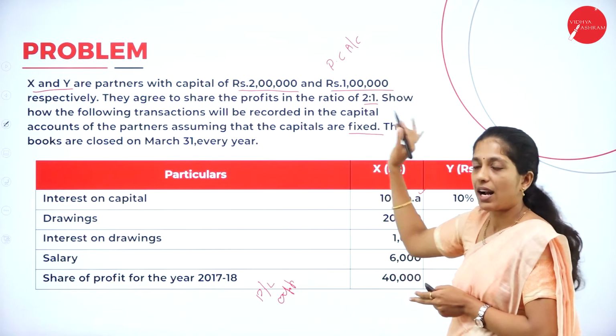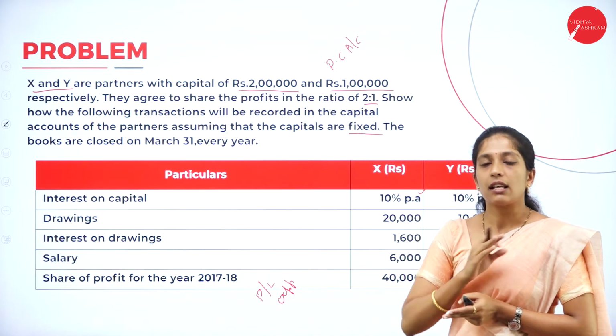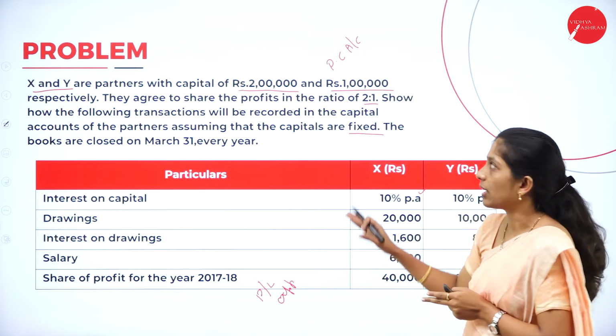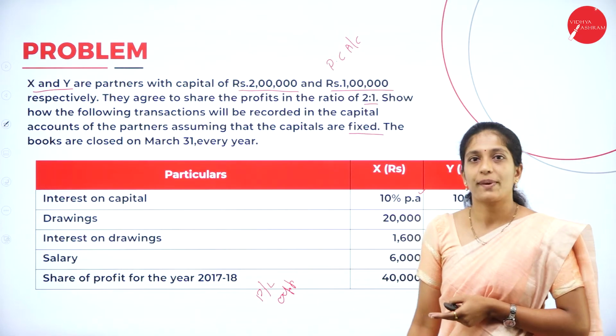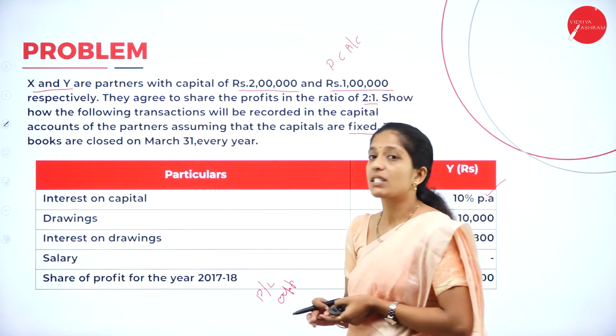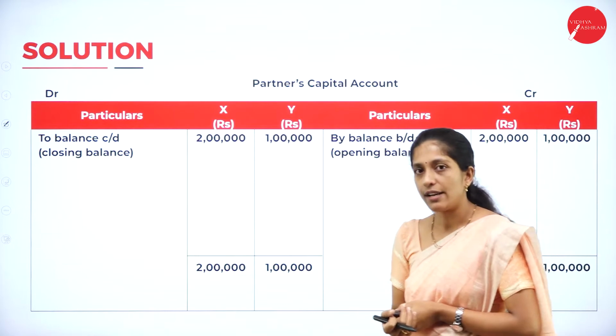Then check whether there are any additions. There are no additions of capital. There is no withdrawal of capital. So only one item has to be recorded under partner's capital account. The rest of these items come under where? Partner's current account. Now we shall go through the solution.